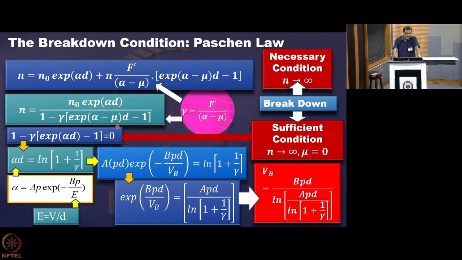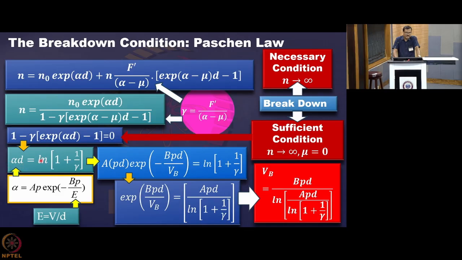We wanted this denominator to approach 0. And here we made one important approximation that if we assume mu equal to 0 in this condition, then it becomes not a necessary but a sufficient condition for the breakdown to happen.